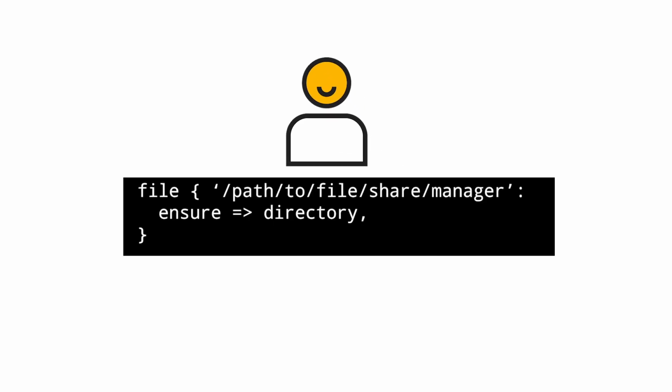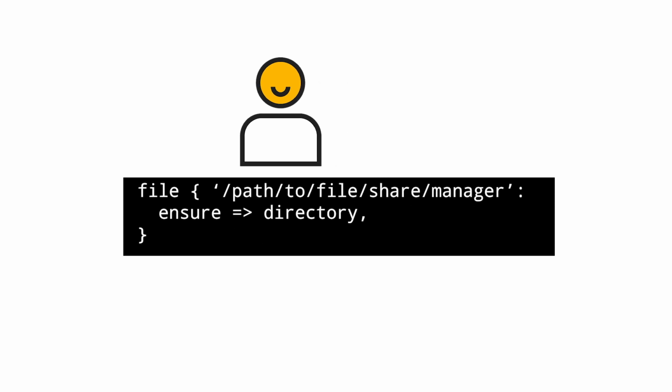Let's say you work for a company. The company has hired a manager, and your job is to use Puppet to create a home directory for the new manager on the corporate file share located here. This Puppet code ensures there's a directory at path2FileShareManager. A few weeks later, the company hires a developer.